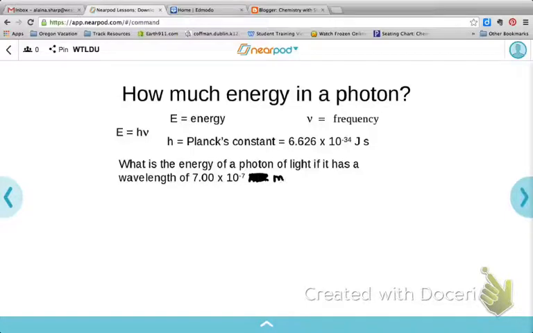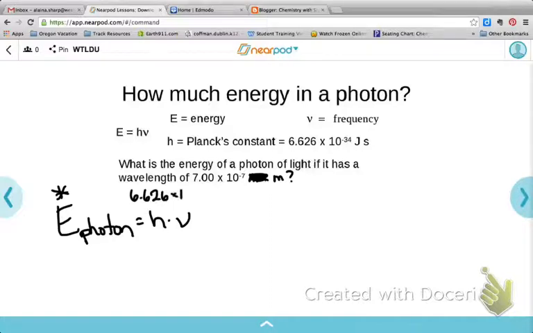So this time we're not given a frequency, we are given a wavelength. And so we can still do this, but when we write down our equation, E photon equals h times frequency, we have a little problem. We know h, but we don't know frequency. So we're trying to find the energy of the photon. We know h, it's 6.626 times 10 to the negative 34, but we don't have anything we can substitute. It's not telling us the frequency this time.